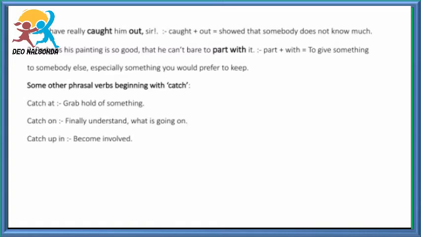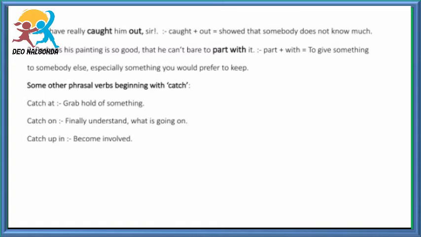In the second sentence, perhaps his painting is so good that he can't bear to part with it. Part with it. Part and with. These two words give a new meaning, that is, to give something to somebody else, especially something you would prefer to keep.